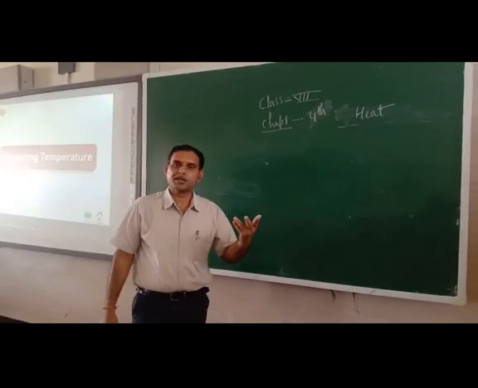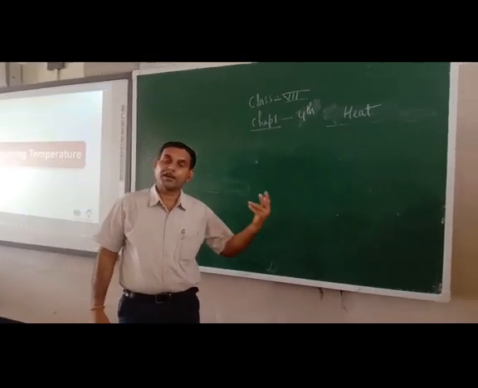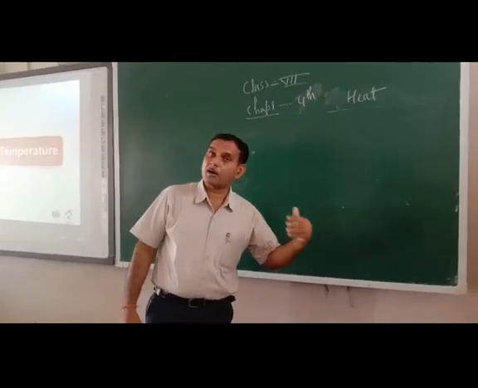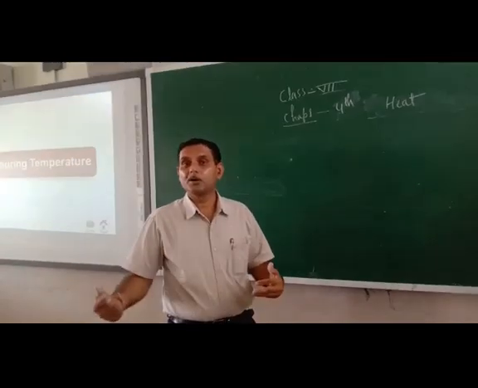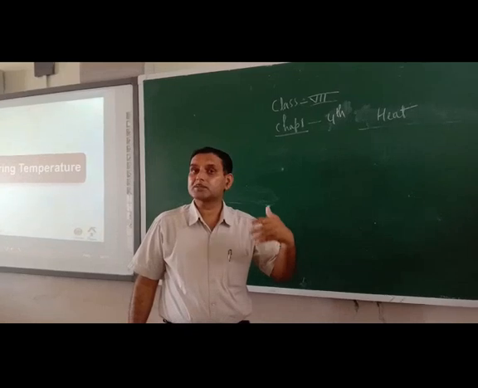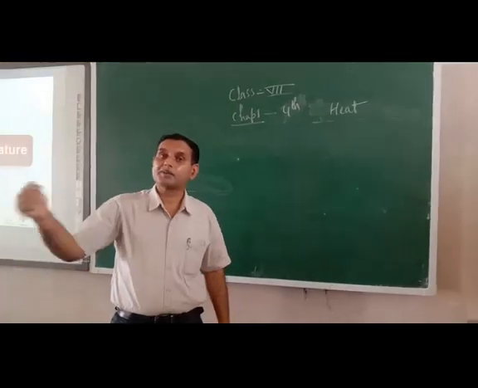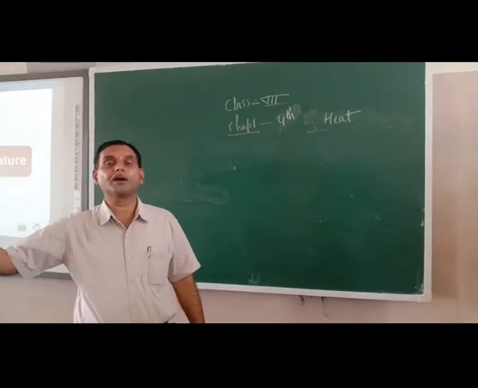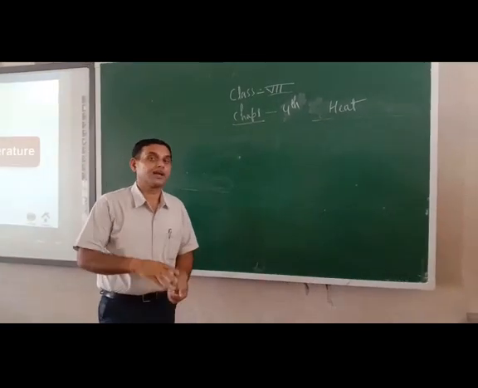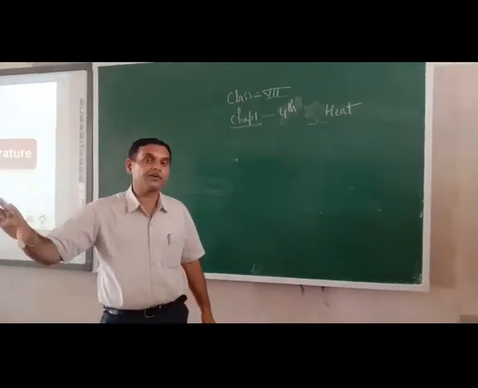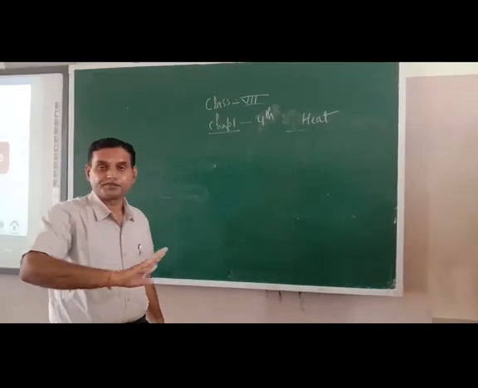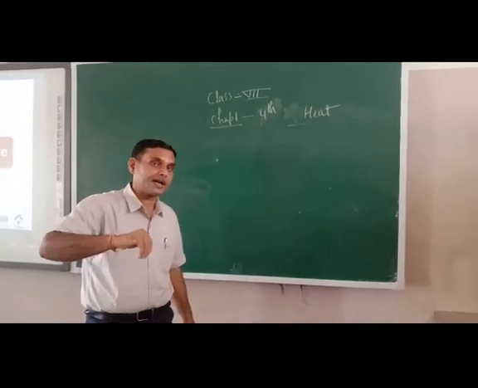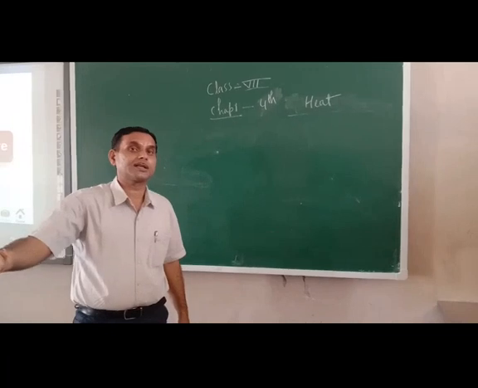So now just see, it is an amazing fact. The finger which you have dipped in the hot water, now this finger is feeling cold, and the finger which you have dipped in the cold water, now it is feeling hot. How is it possible? Is there any numerical value? Is there any parameter by which we are deciding that this water is hot or cold?